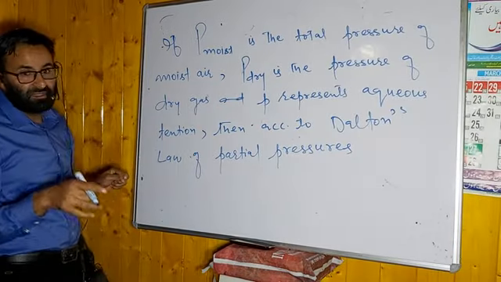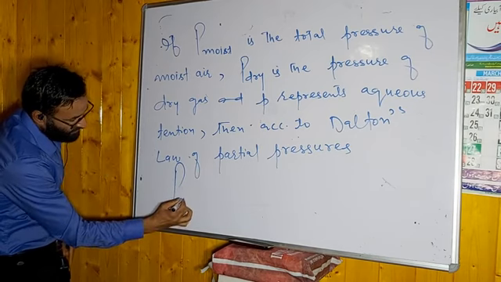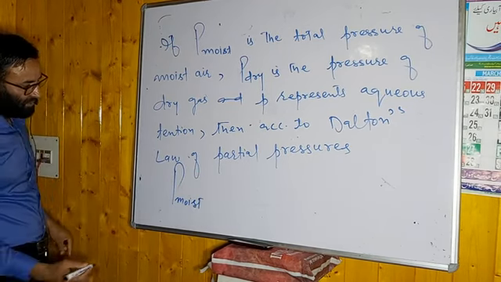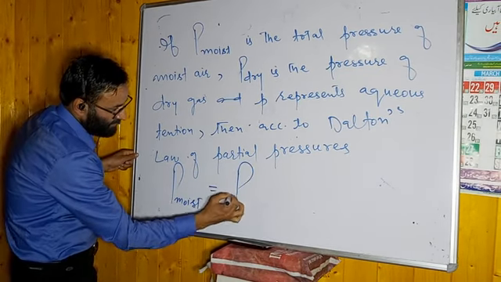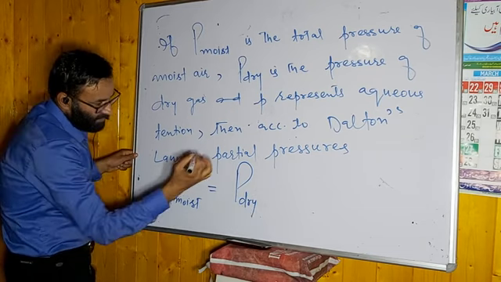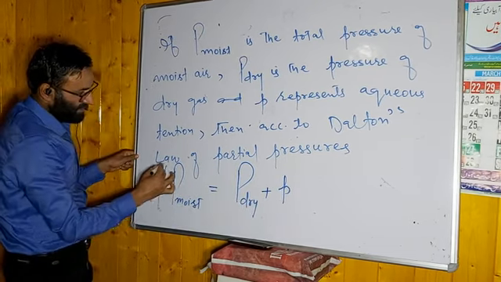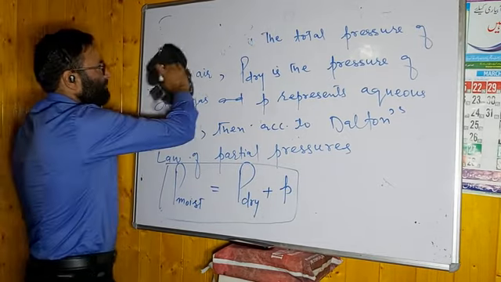Aqueous tension means pressure of water vapors. What can you write? P moist, it means total pressure, will be equal to P dry, it means pressure of dry gas, plus small p, aqueous tension. You have to remember this. Now what you have to calculate? You have to calculate the pressure of dry gas.